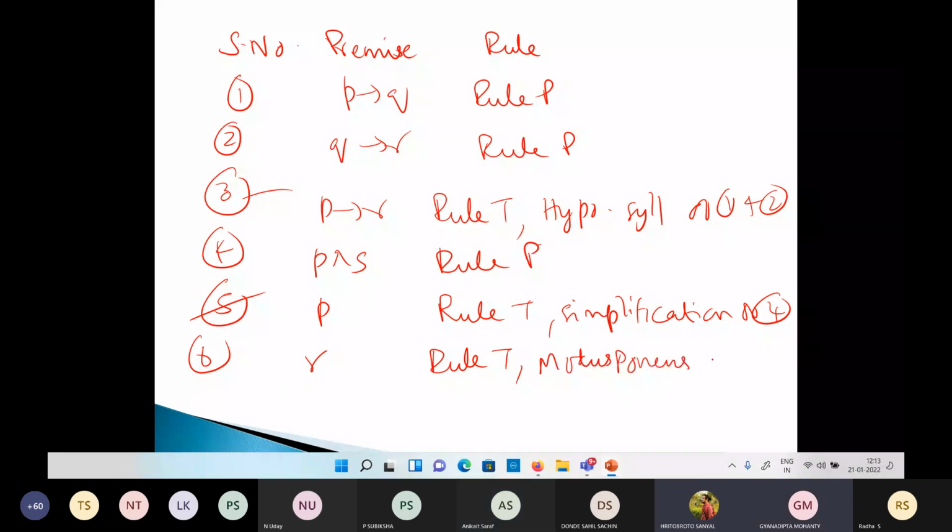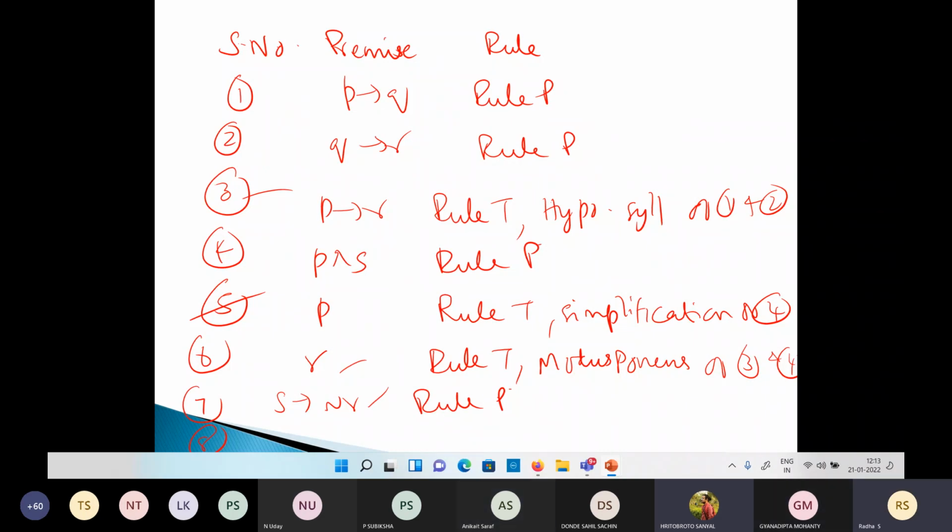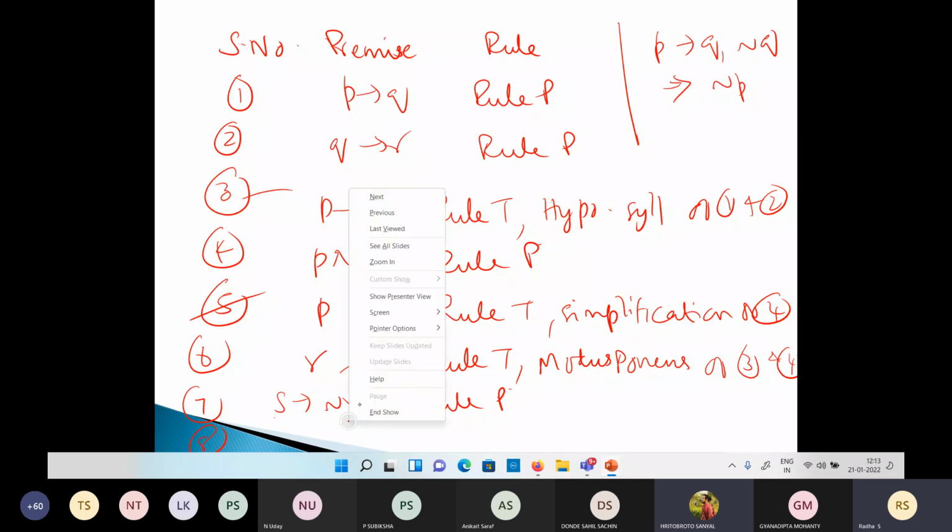Now we can use S tends to not R. It's a new thing we are introducing, a new premise. And then you can use these two, right? Yes, you are correct. You are proceeding the correct way. Then we will get not S. How do you get that? P tends to Q, not Q implies not P. That is the same here: we are using S tends to not R, and along with that, not R.